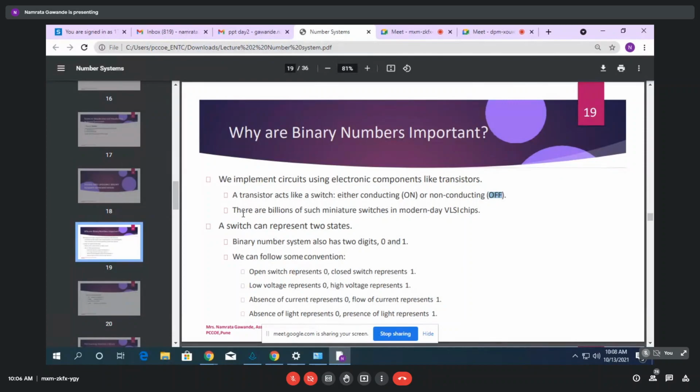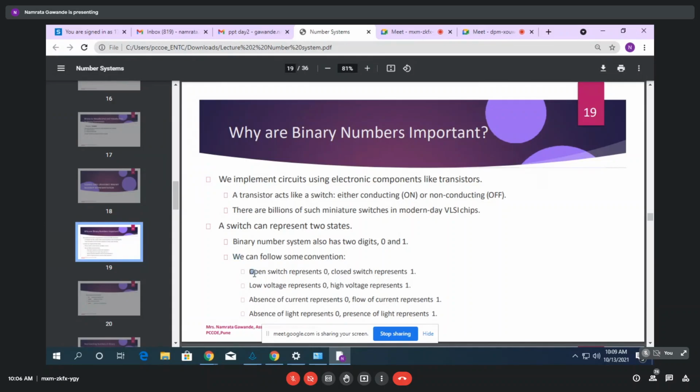There are billions of such miniature switches in modern-day VLSI chips, each either conducting or non-conducting, so a switch can represent 2 states. A binary number system also has 2 digits, 0 and 1. So for that, we have to follow some conventions to understand these digital circuits.